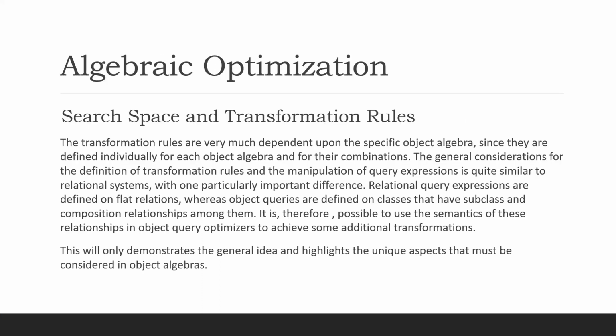Algebraic optimization. Search space and transformation rules. The transformation rules are very much dependent upon the specific object algebra, since they are defined individually for each object algebra and for their combinations. The general considerations of the definition of transformation rules and the manipulation of query expressions is quite similar to relational systems with one particular important difference. Relational query expressions are defined on flat relations, whereas object queries are defined on classes that have subclasses and composition relationships among them. These rules only demonstrate the general idea and highlight the unique aspects that must be considered in object algebras.